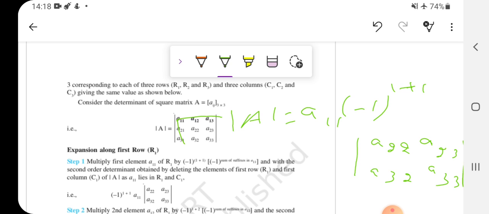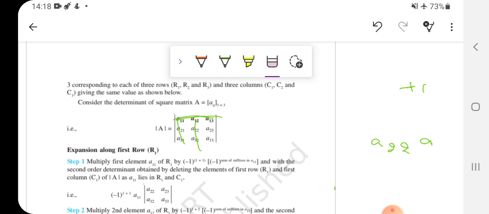Clear? First will be this. Then you have to add the next element. That means A12, and then the same procedure, deleting that row and column, into minus 1 power 1 plus 2, right? So what will be the criteria now? See in the below steps, right?